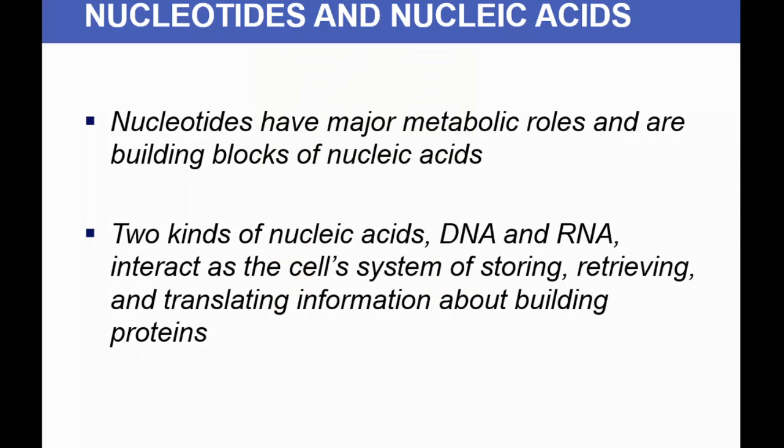So what is the take home lesson from nucleic acids, or nucleotides? Nucleotides have major metabolic roles and are the building blocks of nucleic acids. Two kinds of nucleic acids are there, DNA and RNA. They interact as the cell's system of storing the genetic information, retrieving that information as and when needed, and translating that information into the synthesis of different proteins.